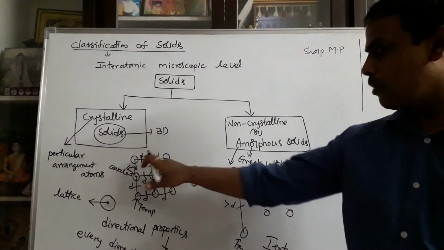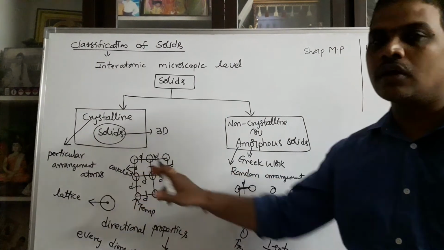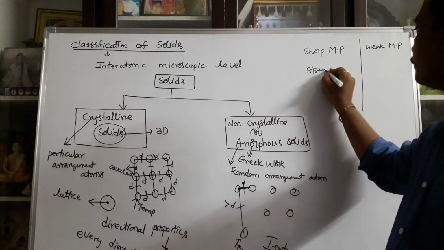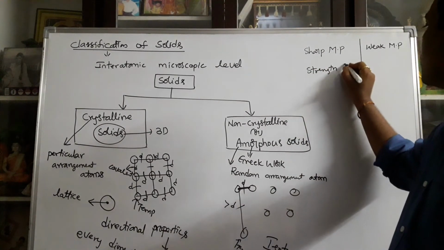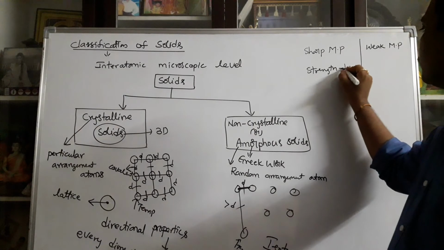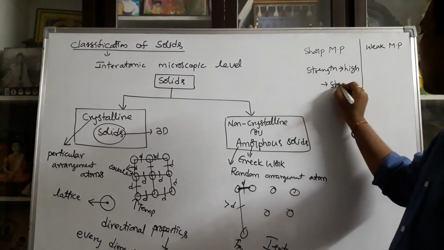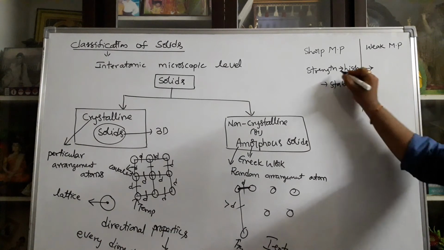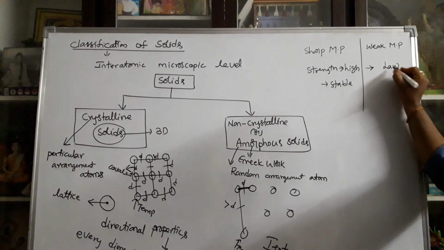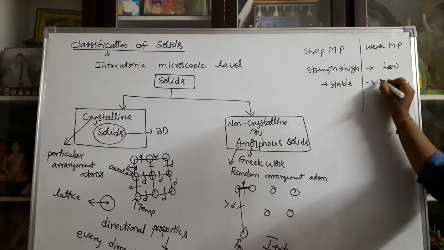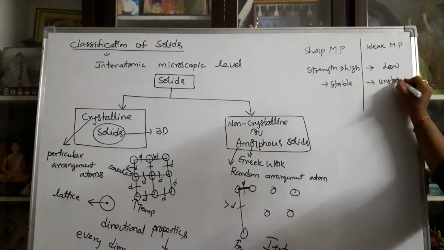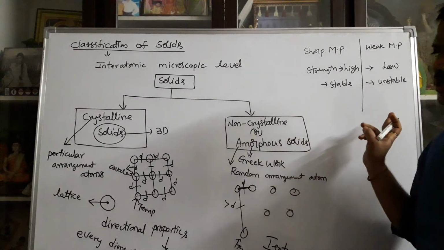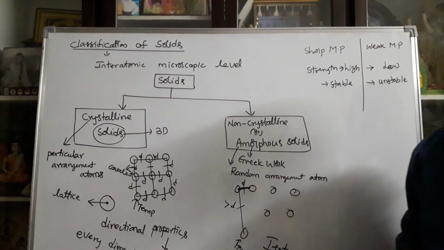Here all bonds are very strong, so the strength of the crystalline solid is very high, which means it is in a stable state. In non-crystalline or amorphous solids, the strength is very low, which means an unstable position, random. Amorphous solids are unstable in nature, and crystalline solids are stable in nature.